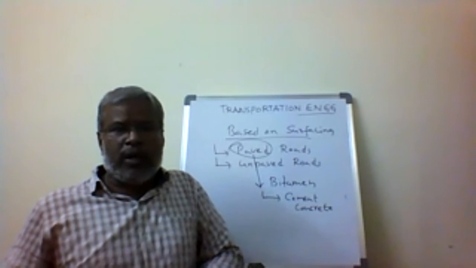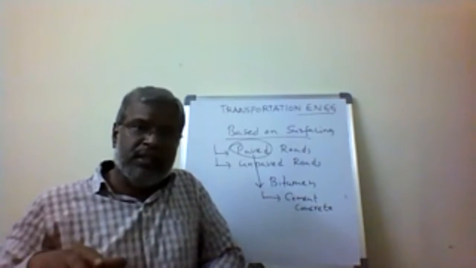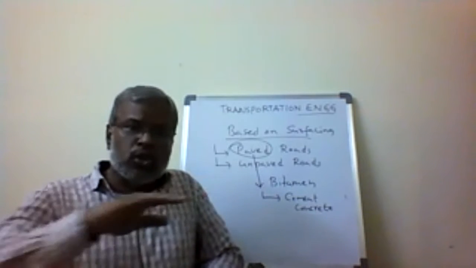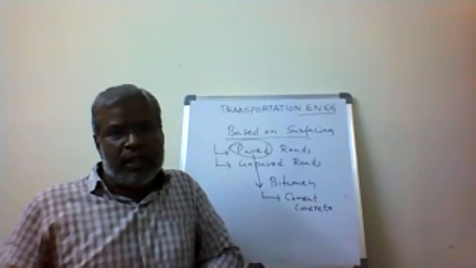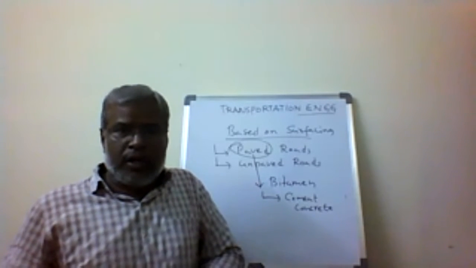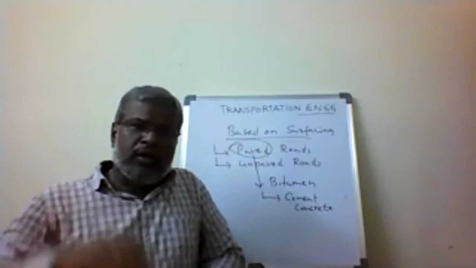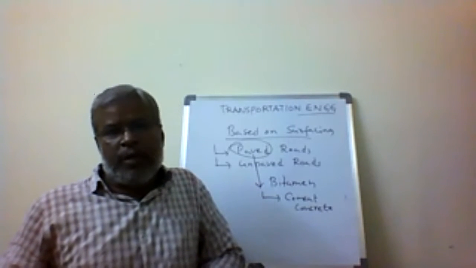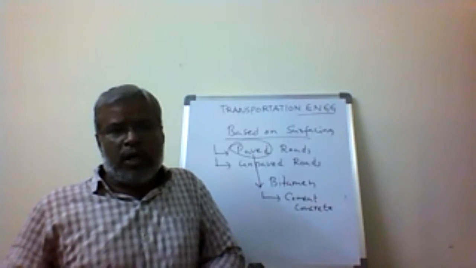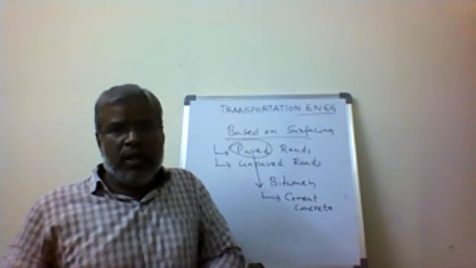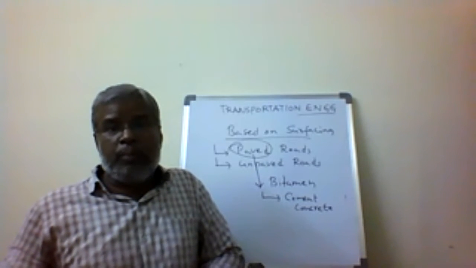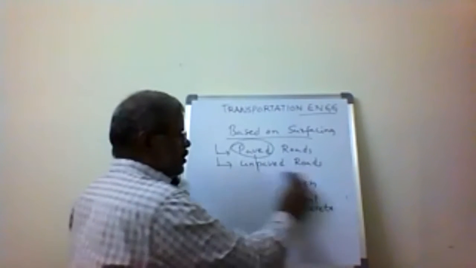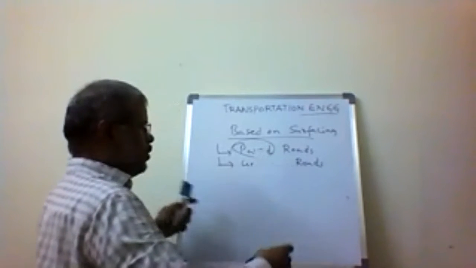The other one provides the surfacing with cement concrete: the topmost layer is covered with cement concrete, so we call it a cement concrete road. The topmost layer paved with bitumen is called a bitumen road or blacktop road. So this is paved roads based on surfacing. Then the other classification is unpaved roads.